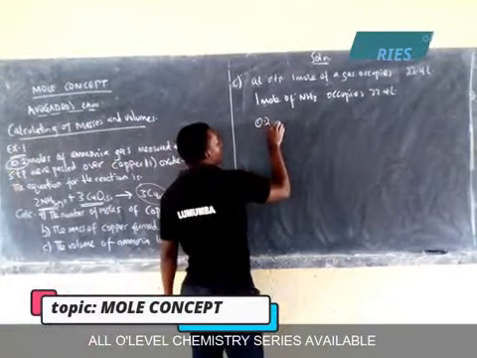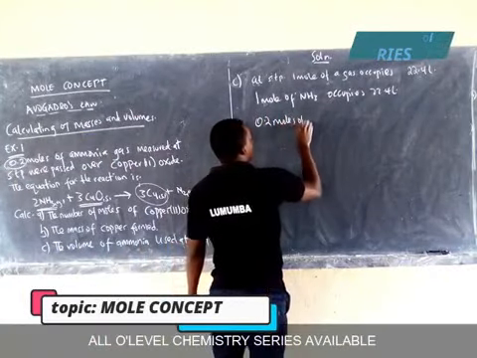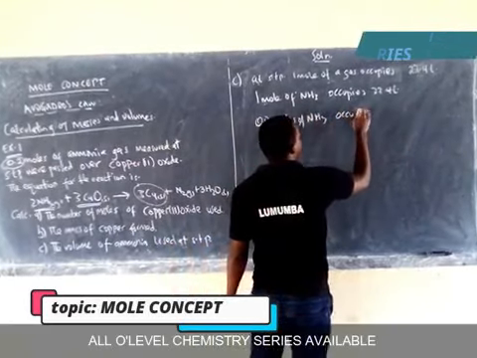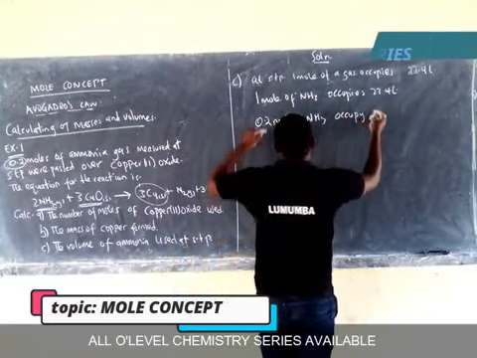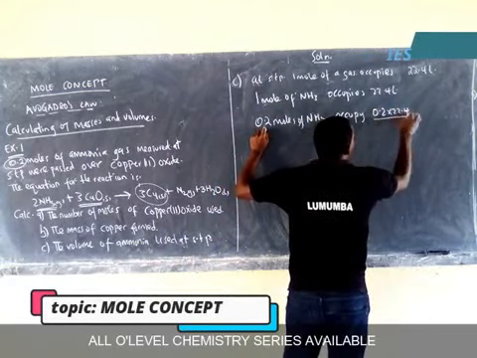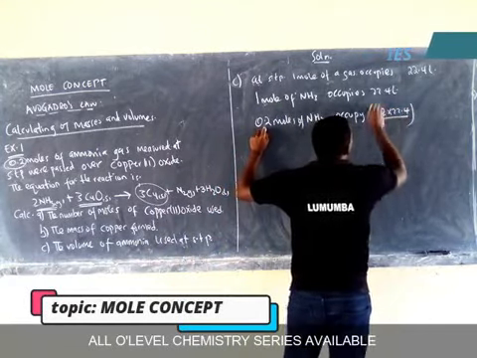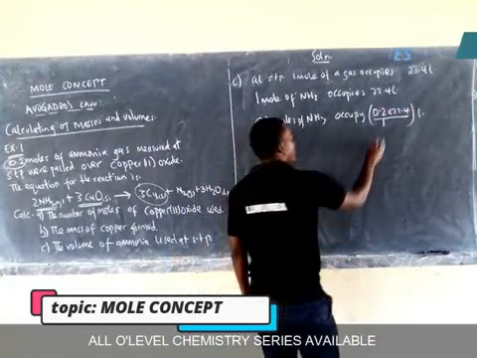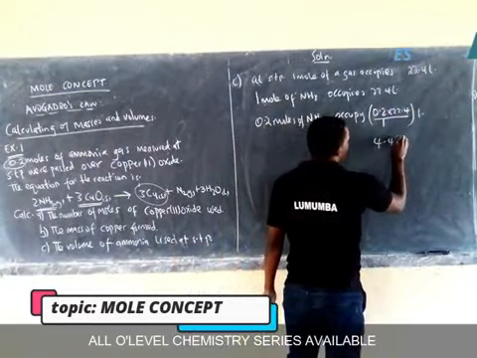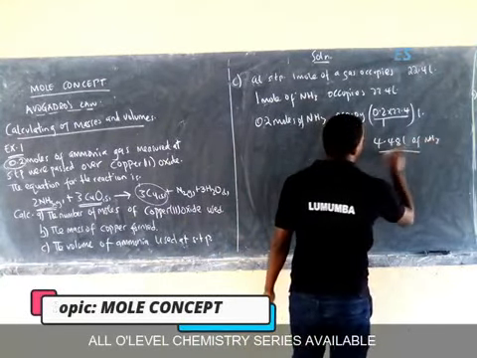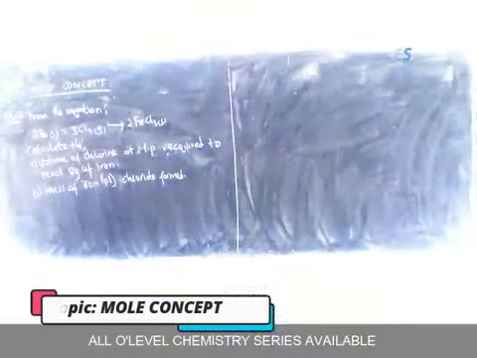So 0.2 moles of ammonia occupy, cross multiply 0.2 times 22.4 divided by 1. These are liters of ammonia. So the answer will be 4.48 liters of ammonia.